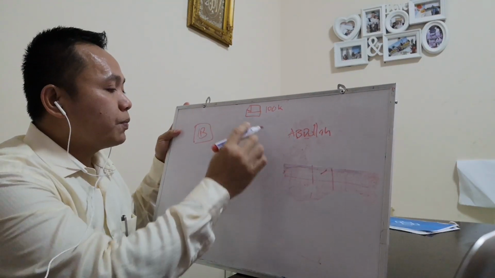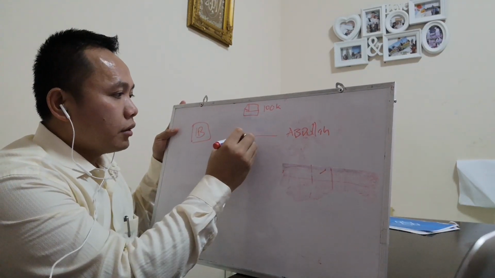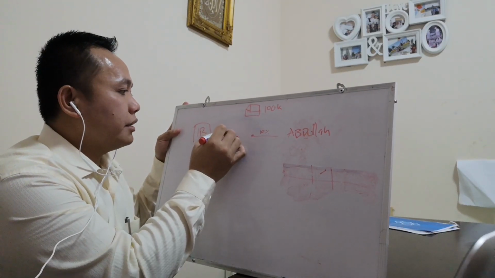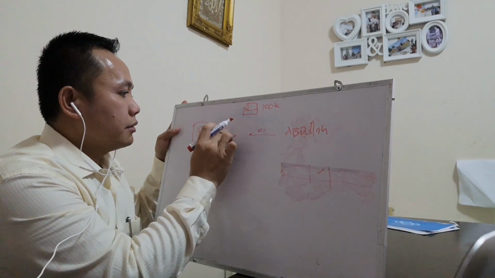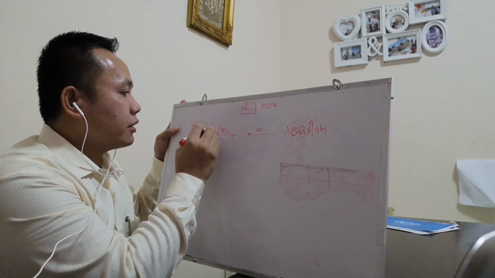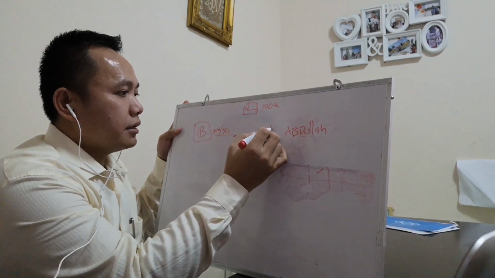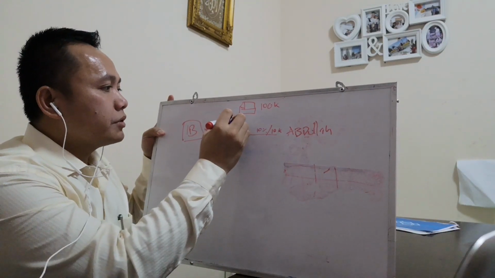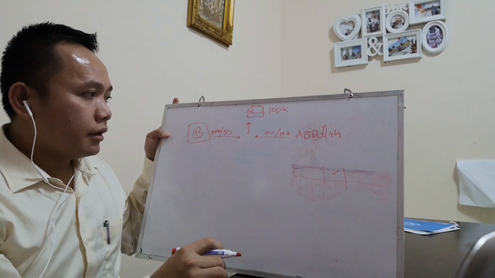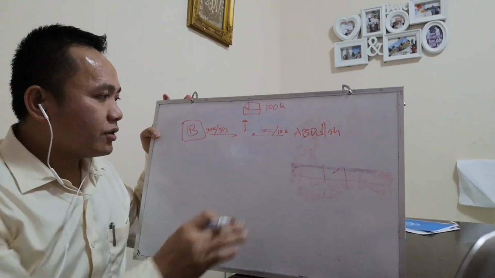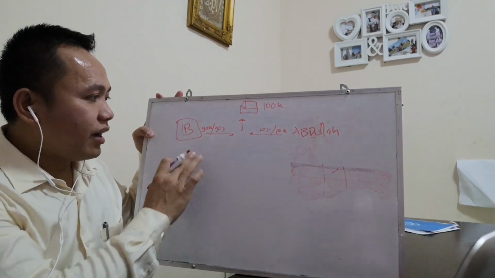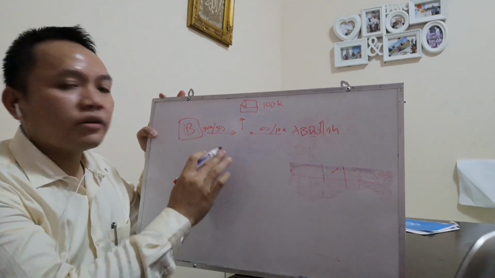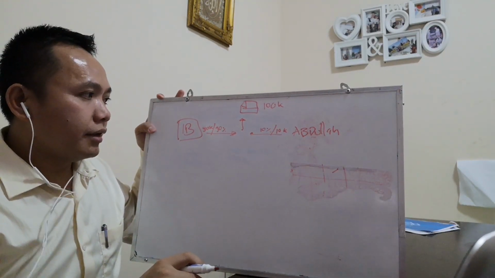So in order to purchase this house, Abdullah will contribute, for example, 10%. The bank will contribute 90%, right? This 90% is equal to 90,000. This 10% is equal to 10,000, right? So Abdullah and the bank will purchase the house, whereby the house ownership will be divided into their shares of the house, right?